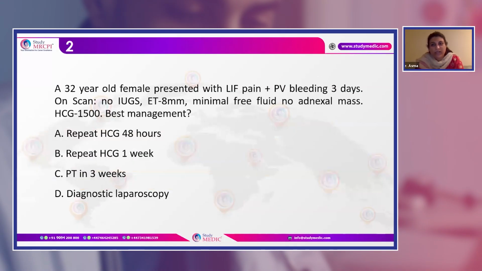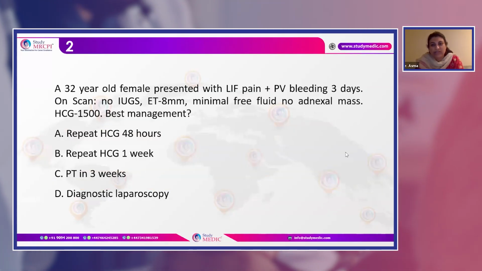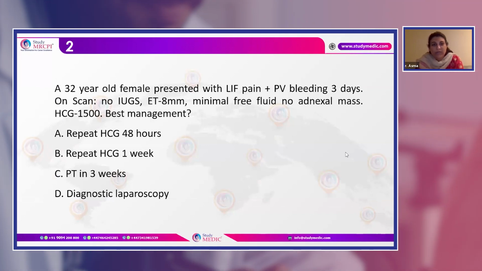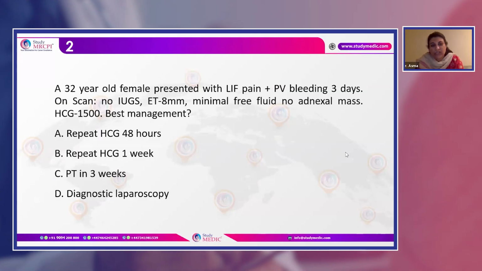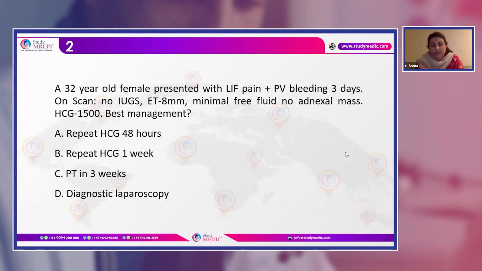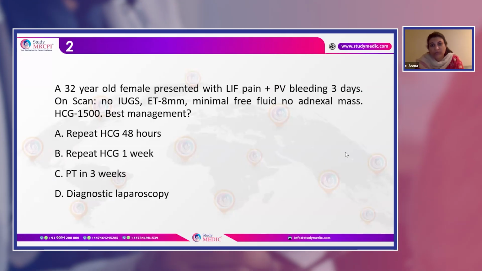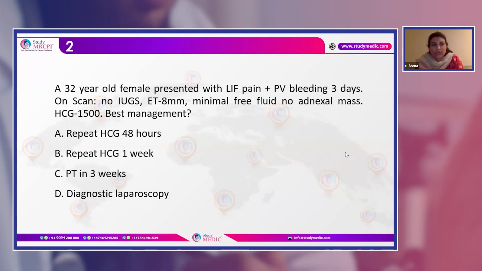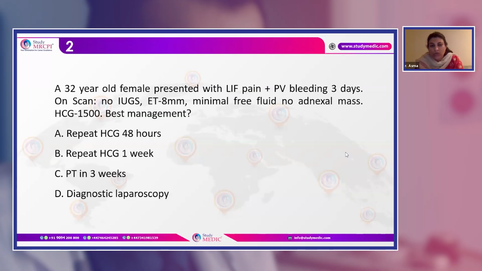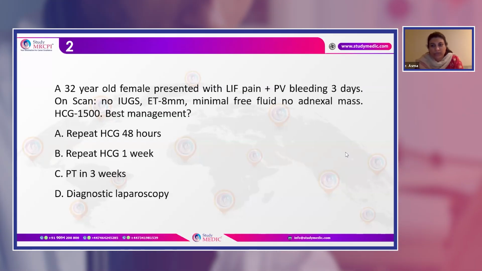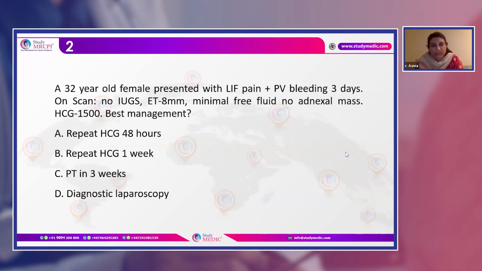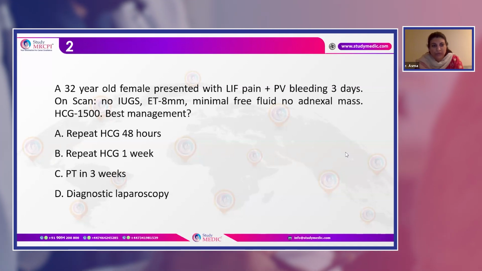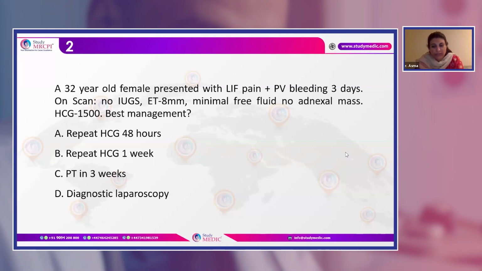Now the next question: a 32-year-old woman presented with left iliac fossa pain and PV bleeding for 3 days. On ultrasound scan, you did not see any intrauterine gestational sac, and an endometrial thickness of 8 mm was noted with minimal free fluid, and no adnexal masses were seen. The HCG showed 1500 international units per liter. What will be the best management option in this case? The options are beta HCG in 48 hours, a pregnancy test in 1 week or in 3 weeks, or diagnostic laparoscopy.